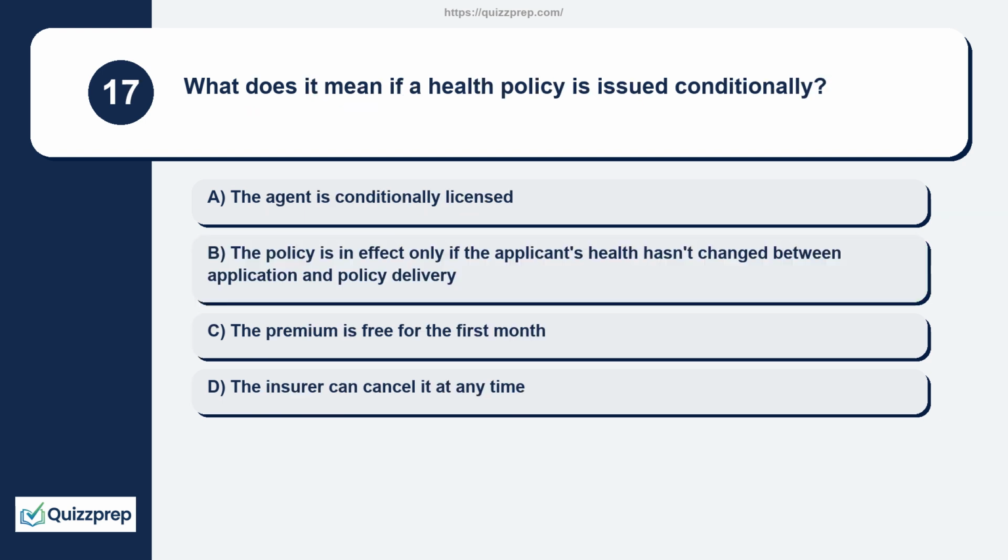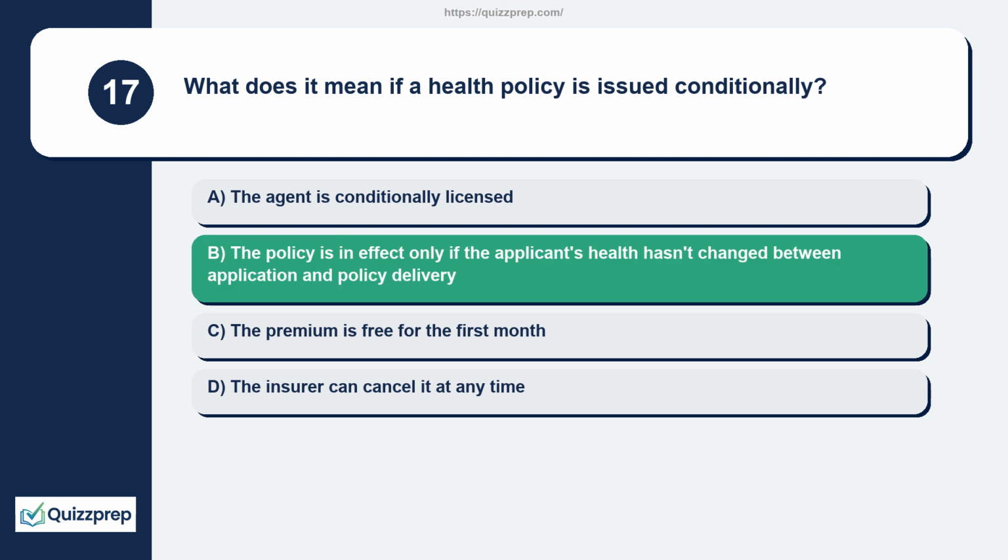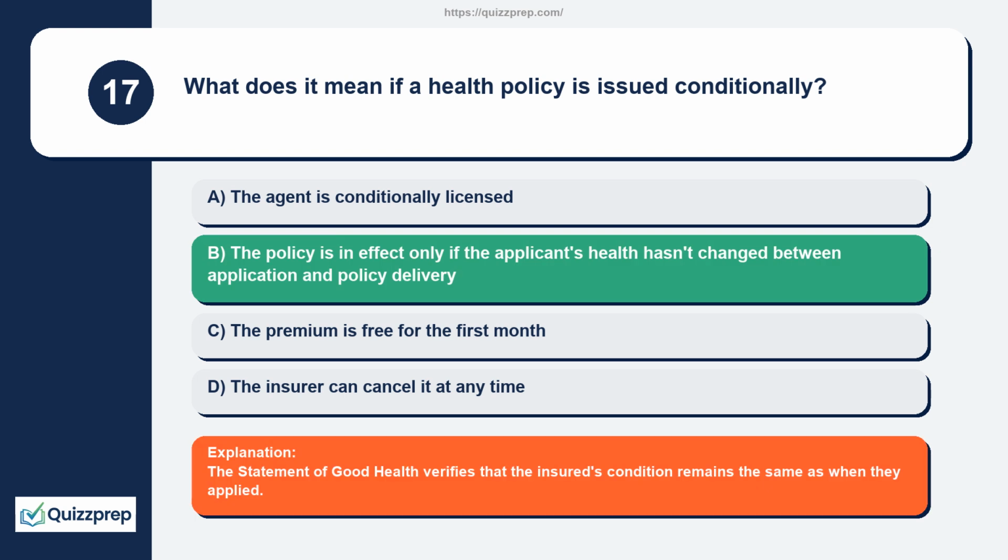Question 17. What does it mean if a health policy is issued conditionally? The agent is conditionally licensed. The policy is in effect only if the applicant's health hasn't changed between application and policy delivery. The premium is free for the first month. The insurer can cancel it at any time. The statement of good health verifies that the insured's condition remains the same as when they applied.